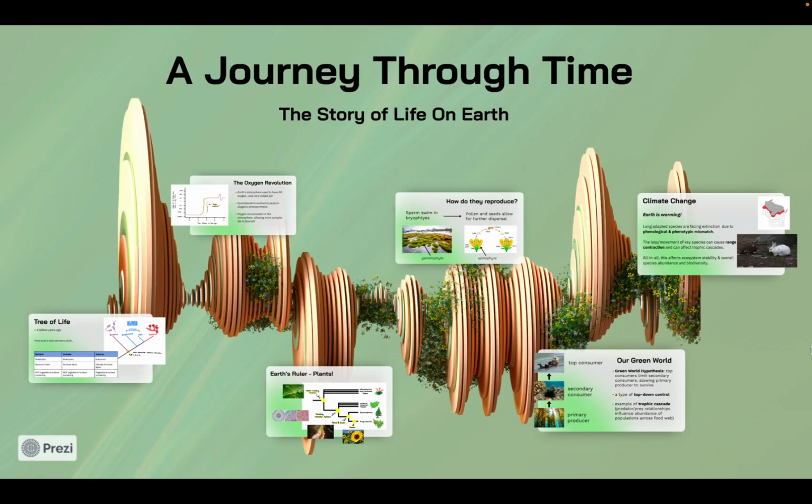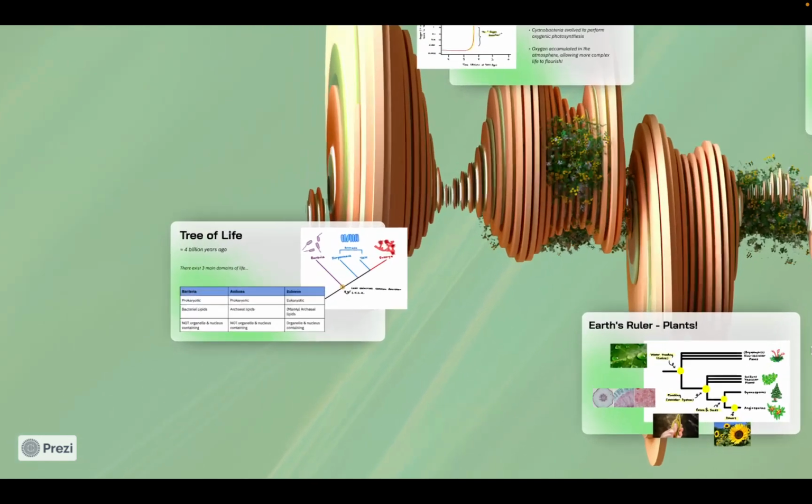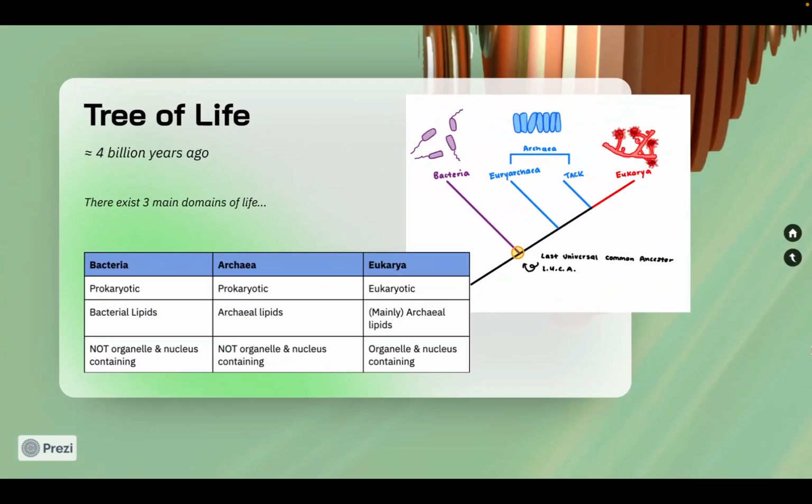Today we'll be taking a journey through time to explore how life on Earth evolved, from its origin to its spread throughout the landscape, and finally to our modern day effects on the ecosystems around us. Our journey through time begins over 3.5 billion years ago, when life first appeared on Earth.